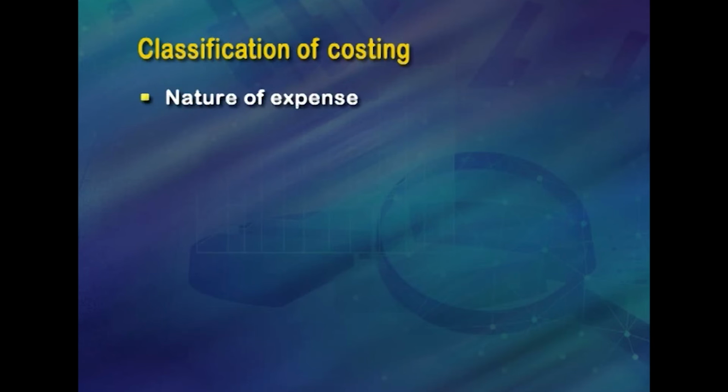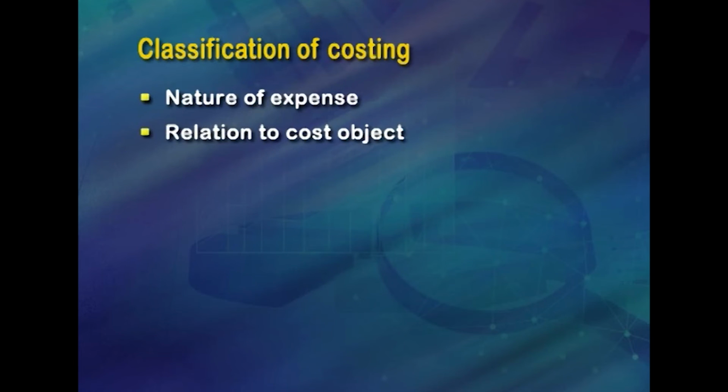The first is based on the nature of expense. By nature of expense, costs are classified into material, labor and expenses. The second is relation to cost object, that is traceability. This classification is based on the relation of cost element with the cost object. The classification is done into direct and indirect costs, which we have earlier studied.